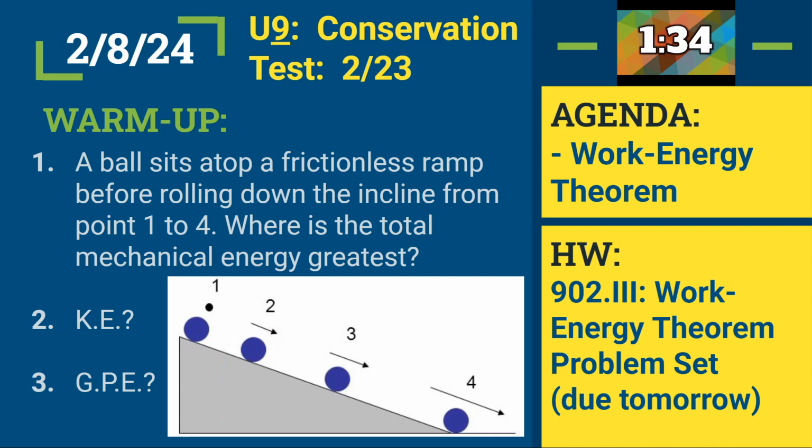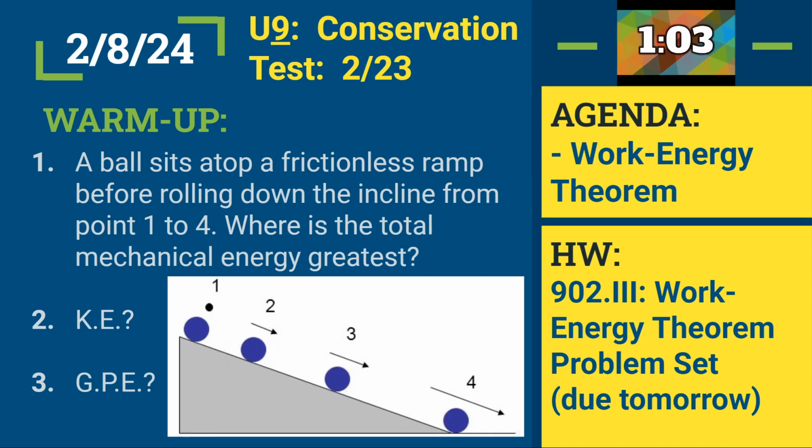The warm-up question says, a ball sits atop a frictionless ramp before rolling down the incline from point 1 to point 4. Where is the total mechanical energy greatest? And then question 2, where is the kinetic energy greatest? And then question 3, where is the gravitational potential energy greatest? So let's start with the first question. We have 4 labeled points, 1, 2, 3, 4. Which of these points would you say has the greatest mechanical energy?